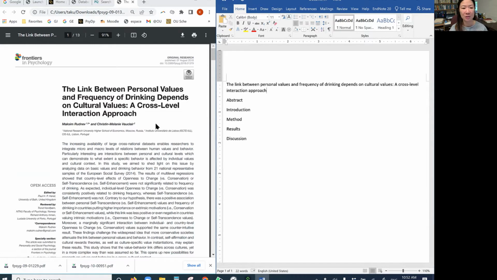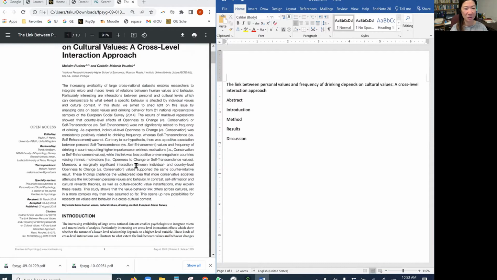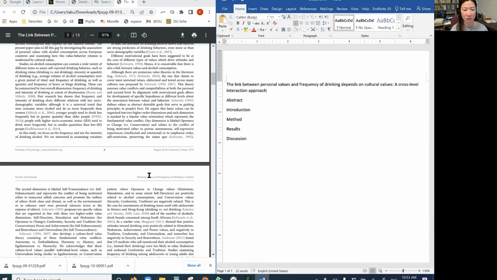A lot of books talk about or encourage that we should start with the abstract. Just read the abstract and then see if we are interested or if this particular paper is relevant to what we are studying. But for me, I'm a little bit different. I don't start with the abstract, and I actually skip the introduction and methods or results too.